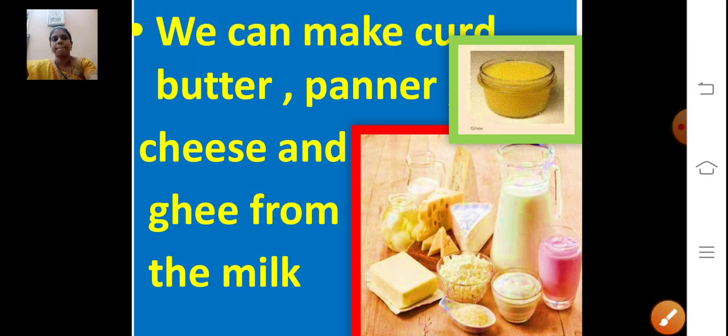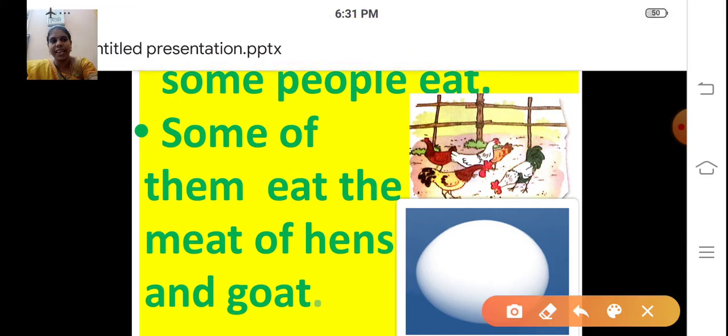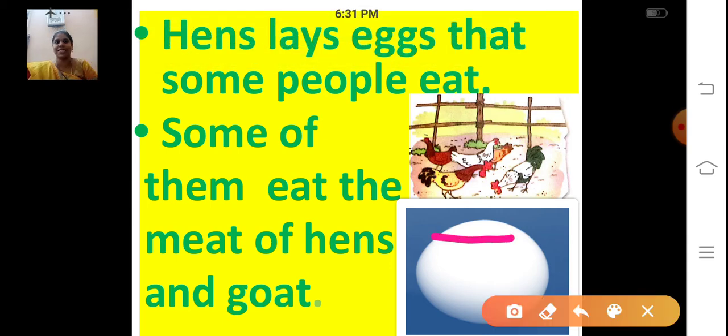Now one more thing. We saw we get milk from the cows and buffaloes, right? And now we are going to see what the hen gives us. What does the hen give you? It lays some eggs, right? So what is this? Hen lays some eggs. Eggs. Hen lays eggs that some people eat. Most of them don't eat. Some people will eat eggs, right?